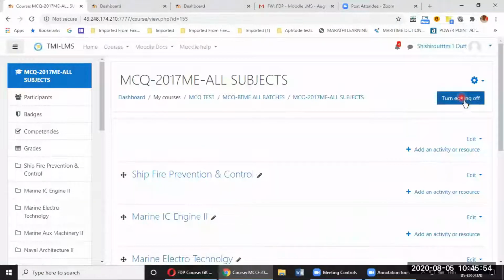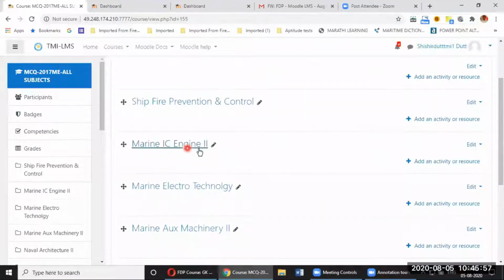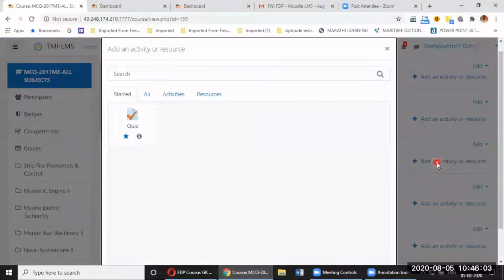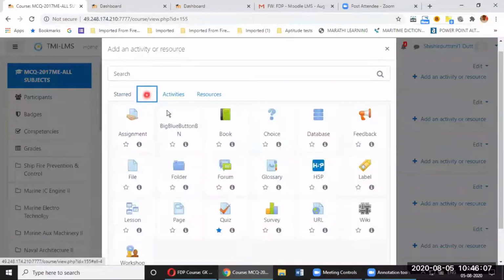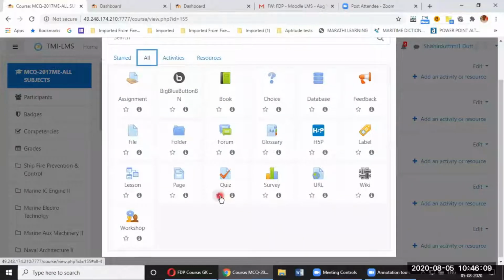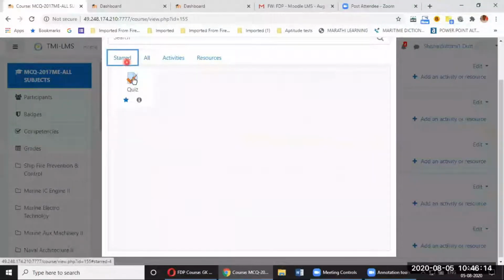Please remember, it should always be on. So under Marine IC Engine, under this topic, I will say add an activity or resource. I'll click on that, and I have starred my activity as quiz. If you go to the All tab, you can star or unstar this activity. So I find it over here, and I will click on this quiz.